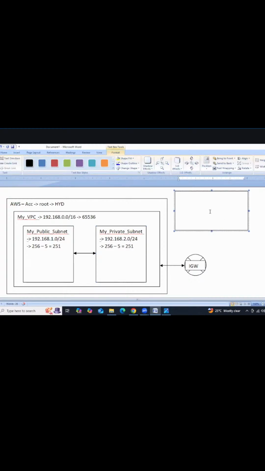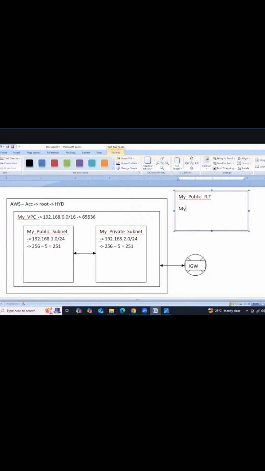For example, this is my public RT. RT means route table. Then here we need to add the IGW entries and we need to associate with the public subnet.